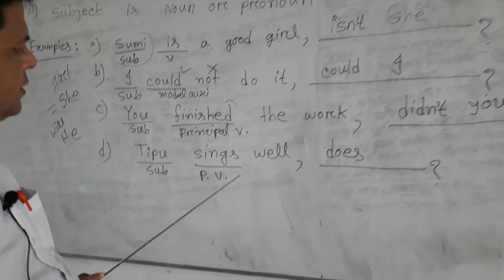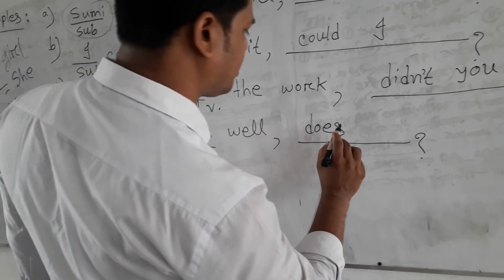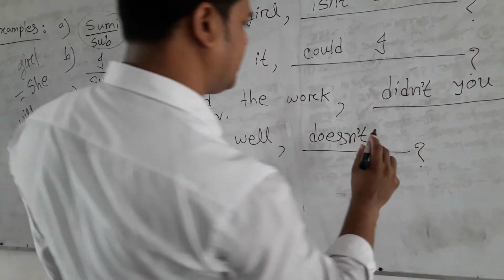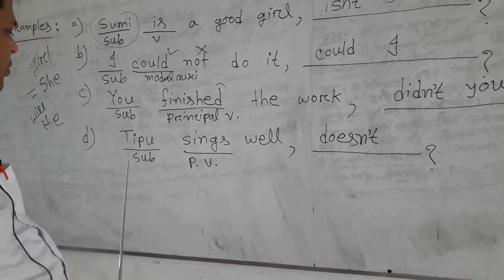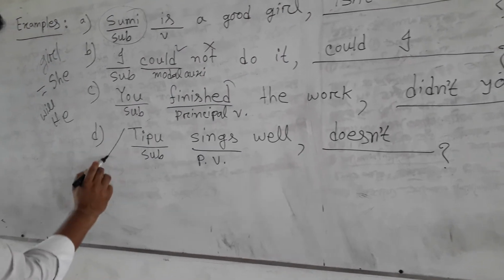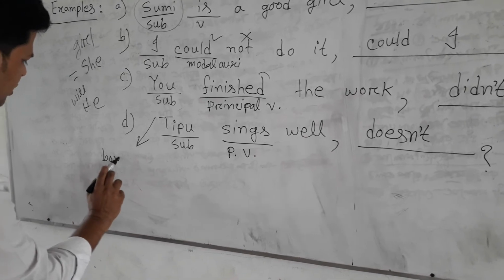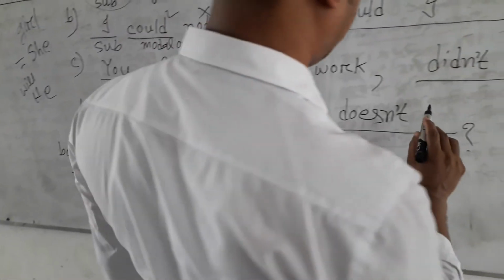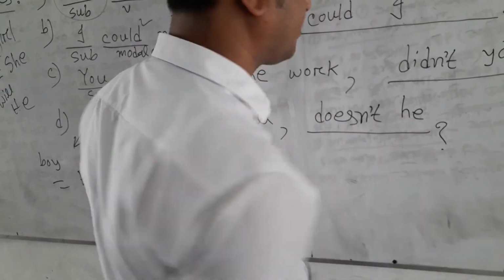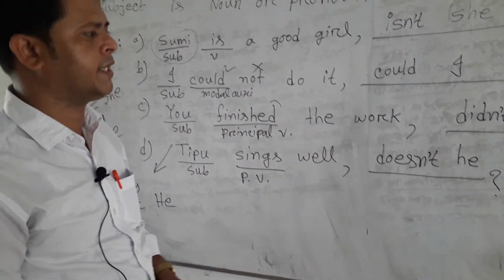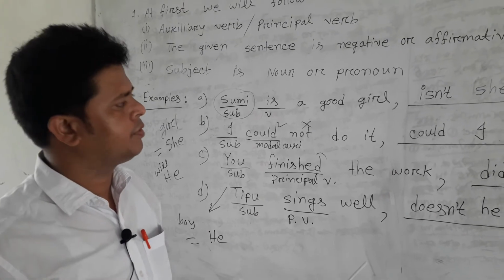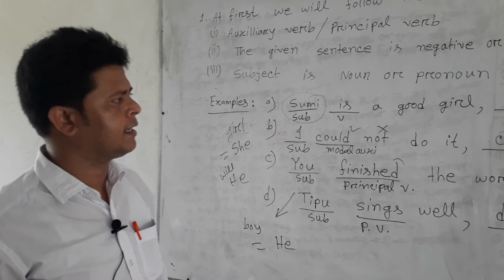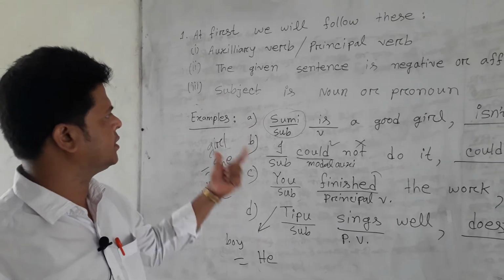It is affirmative, so we will use not. Doesn't. Here, dear students, Tipu is a boy, so we will use he. I hope you have clearly understood these rules.